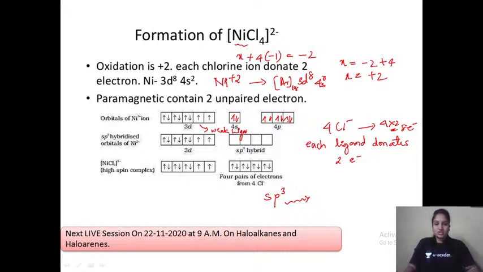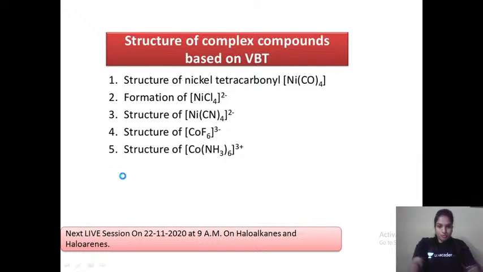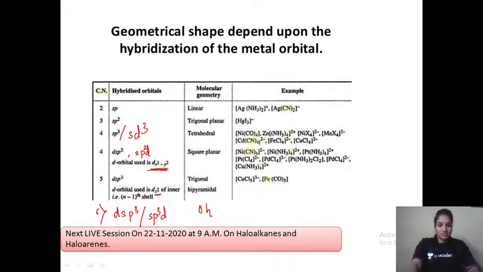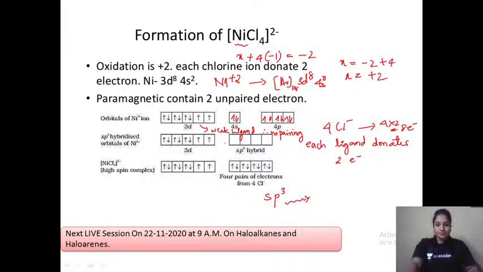Let me just mention here, weak ligand, therefore no pairing. Very simple concept. Let's go back to that image where we have seen different structures. Whenever we have sp3 hybridization, we have tetrahedral structure.